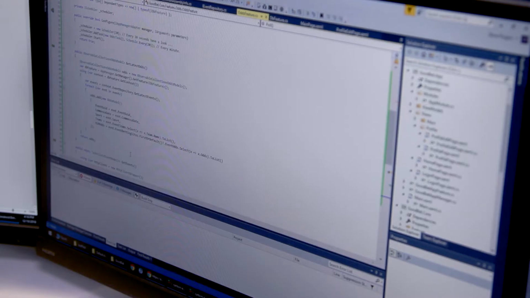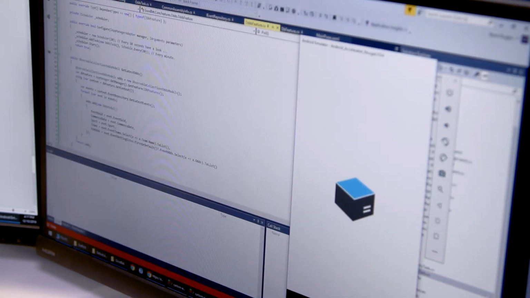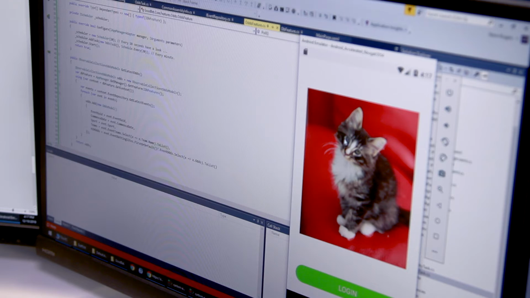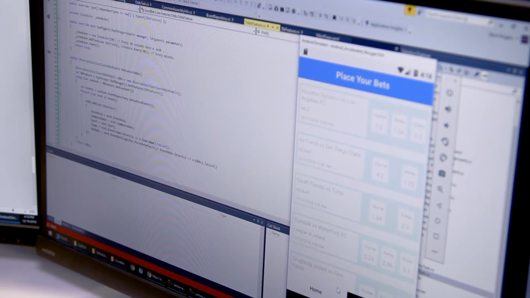I've spent the last few hours finishing off the mobile app. Now that Mike has given me access to the APIs, I'm ready to deploy to my Android emulator and test. So the app's now deployed to my Android emulator. We have a nice placeholder kitty. I can log in, and in a few moments I should see bets come in from the API.